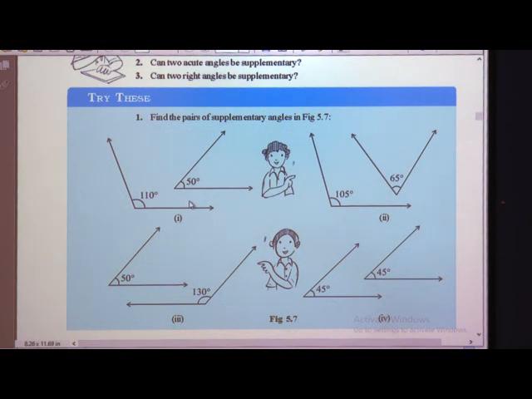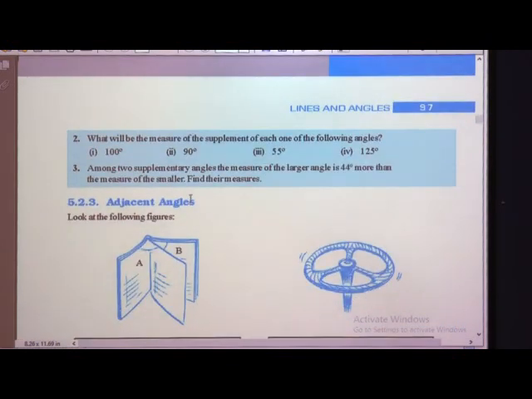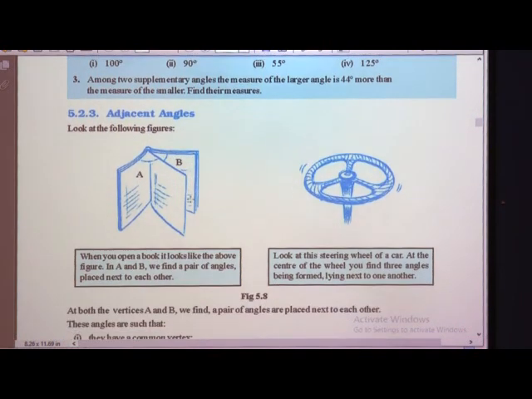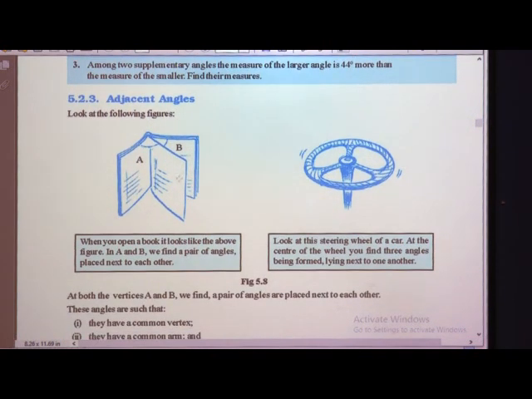When we see some more examples, you will understand what is supplementary and what is complementary angle. Now we will see what an adjacent angle is. Adjacent angle means the angle which is next to that angle. For example, an open book: this is one angle and this is another angle next to it, so it is known as an adjacent angle. If two students are sitting on one bench, whoever is sitting next to you on the same bench is adjacent to you.